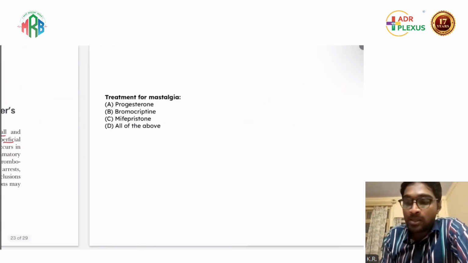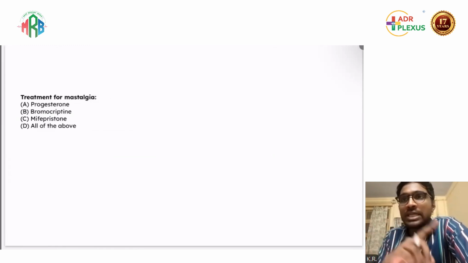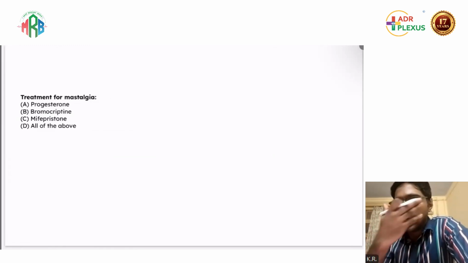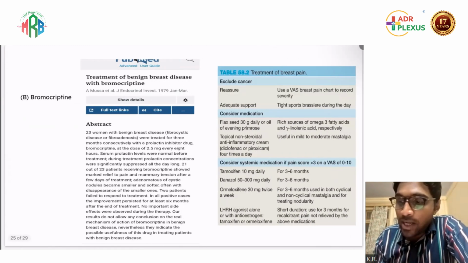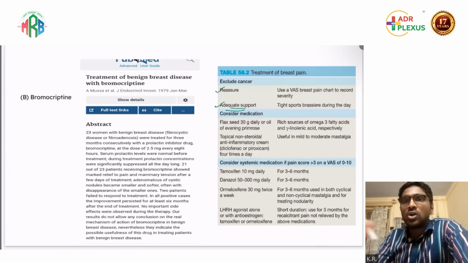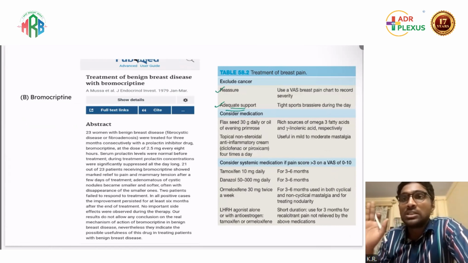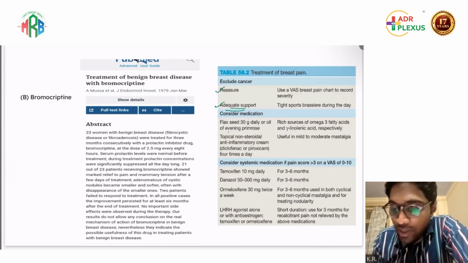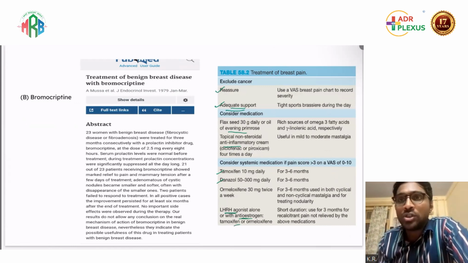Okay. Next, treatment for mastalgia. Here they ask the right answer. So what happens is there are two types of mastalgia. One is cyclical, other one is non-cyclical mastalgia. So what we'll see is what they have given in Bailey and Love regarding this topic. In Bailey and Love, they have mentioned first reassurance and adequate support. The main treatment is always breast support, remember. Then you give evening primrose oil, anti-inflammatories, tamoxifen, danazol, and anti-estrogen like LHRH agonist.